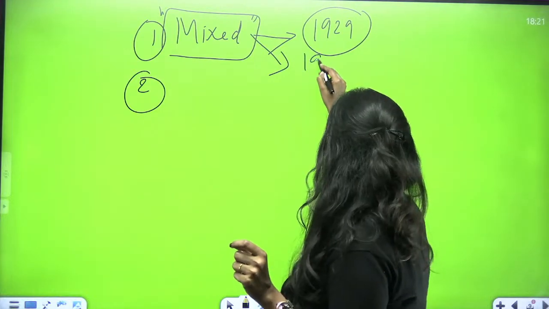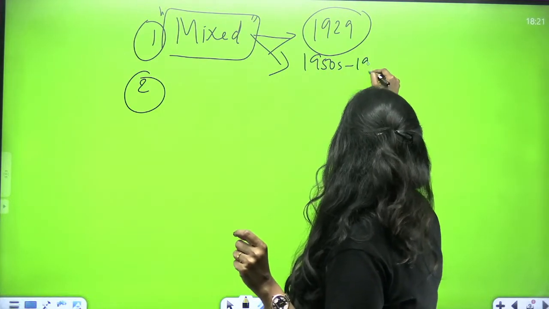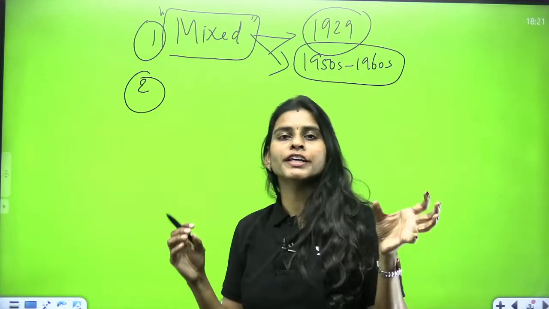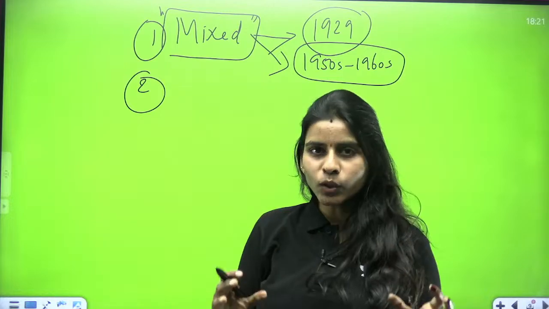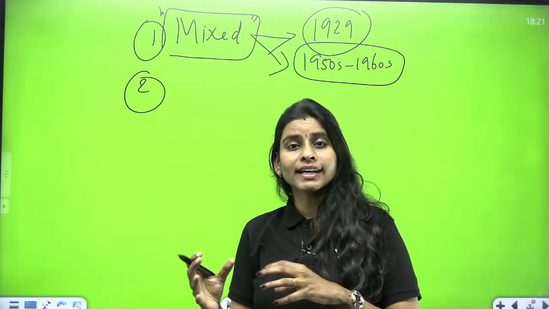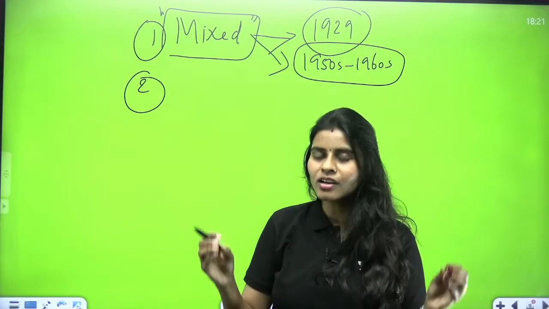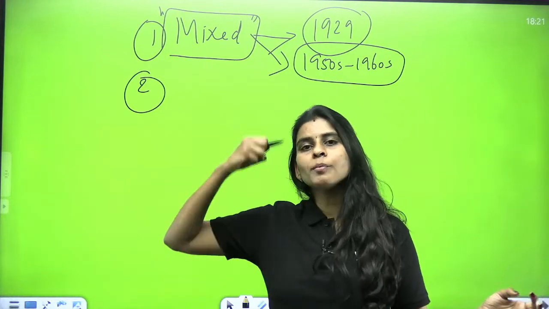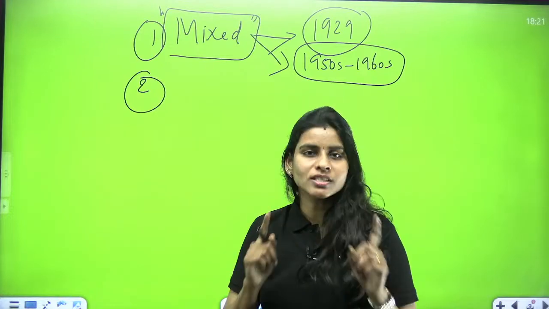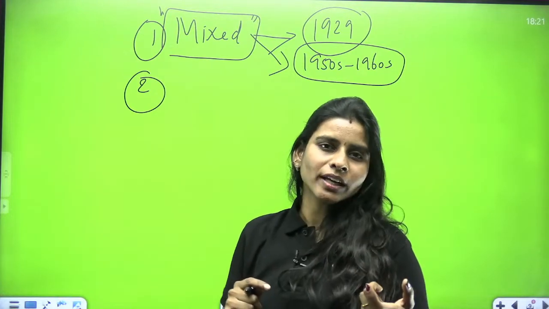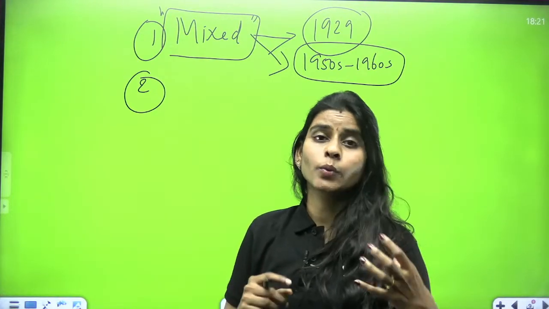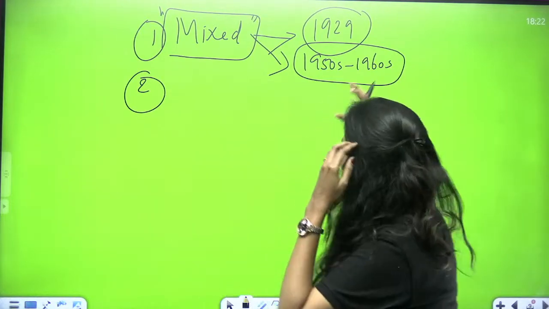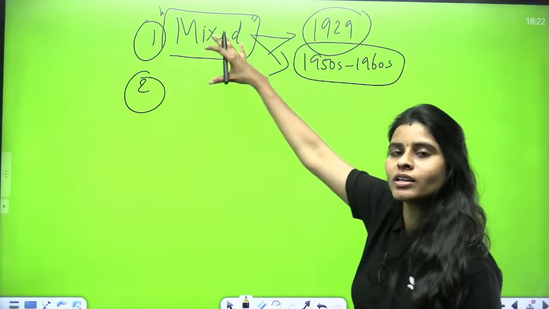Because in the 1950s and 60s, we found that the countries which adopted the socialist model of economic systems were performing well. These countries were called command economies. In command economies, it simply means the government is going to take command; the government has the upper hand and not the market. What are the examples? We can say Russia, China and the East European countries, right? So we felt that, okay, the command economy is doing well.